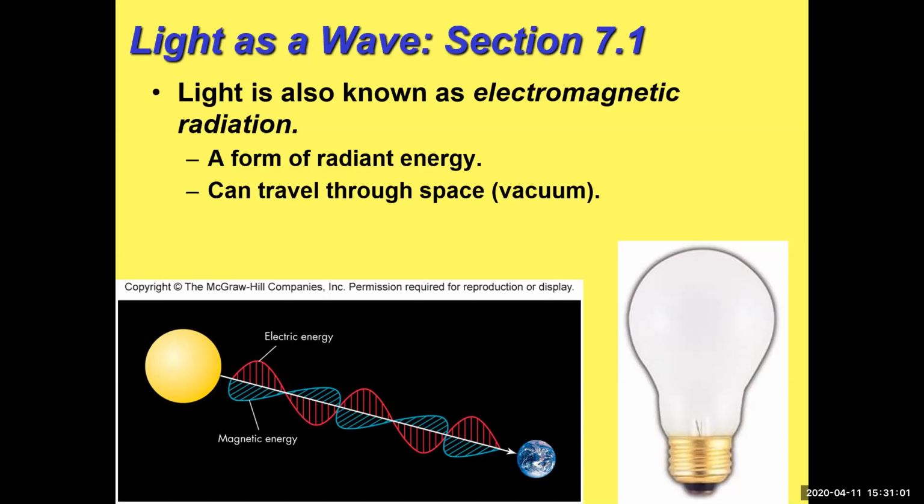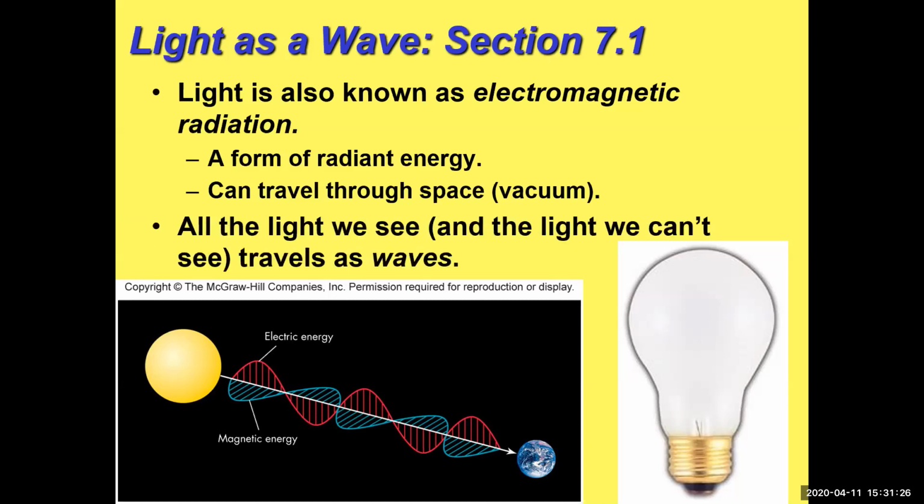And it's called electromagnetic radiation because it is a wave in the electric and magnetic fields. So you see in that picture, the electric energy has a wave, the red sort of wave, and perpendicular to it, there's a magnetic wave. So it is a disturbance or a wave in the electromagnetic field, and that's what we perceive as light. All of the light we see and the light we can't see does travel in the form of waves.